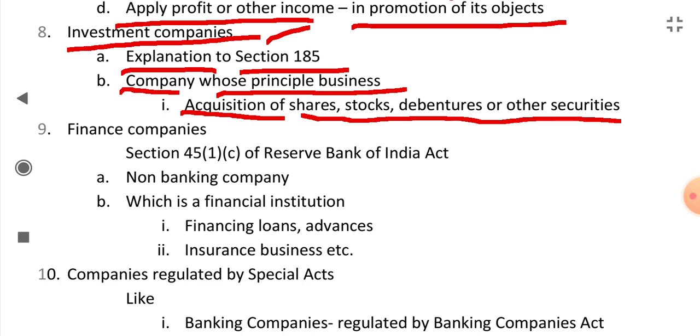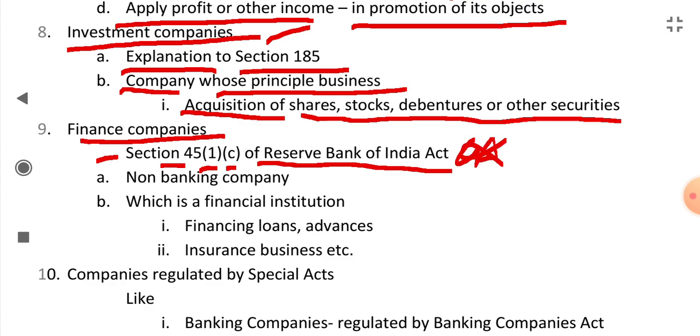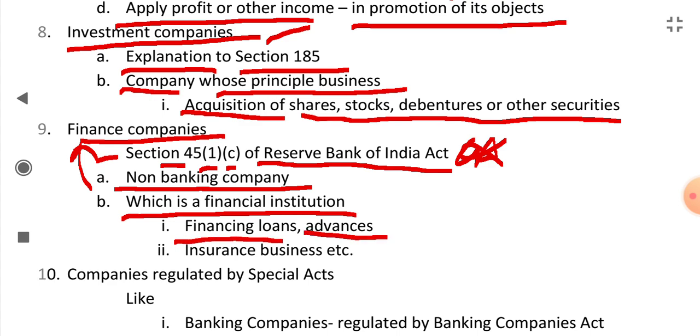Then come finance companies. Section 45 clause 1 subclause C says, and this section is of the RBI Act, the Reserve Bank of India Act, not the Companies Act, that a non-banking company which is a financial institution is a finance company. What are its activities? They finance loans and advances. They provide loans and advances. Then they are involved in insurance business, etc.